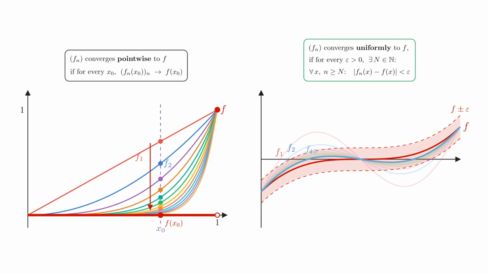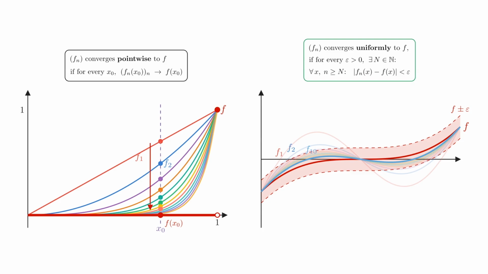This stronger notion of convergence has a very useful consequence. Look again at the two examples. On the left, every function in the sequence is continuous, but the limit function is not continuous. It has a jump at x equals 1. On the right, every function in the sequence is continuous, and the limit function is continuous as well.